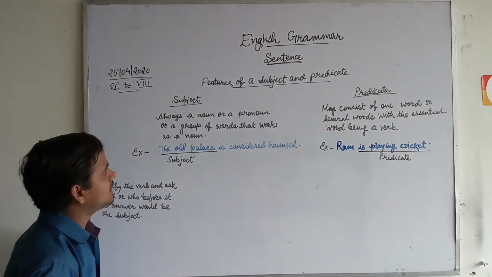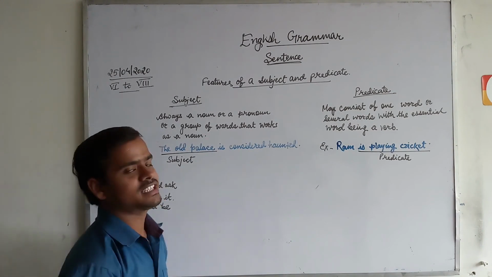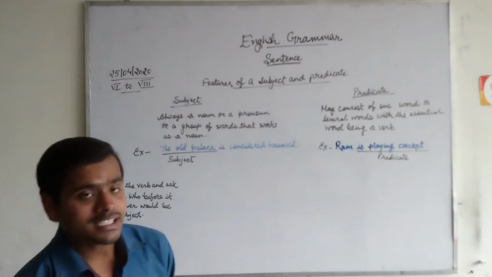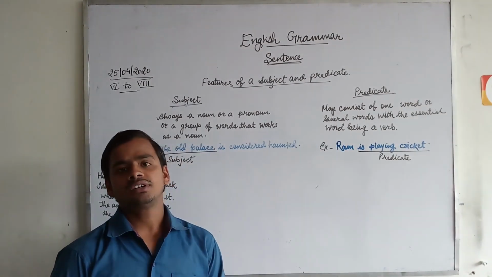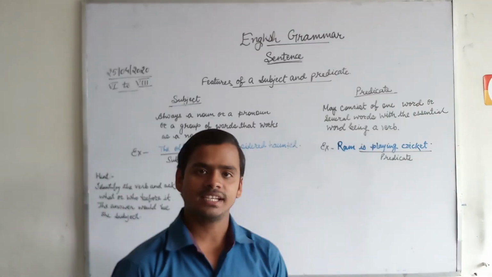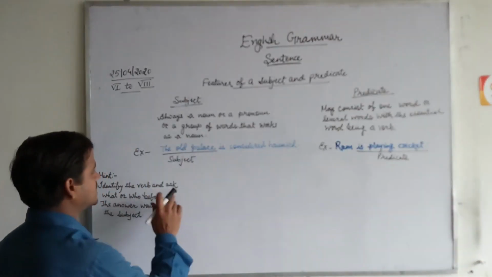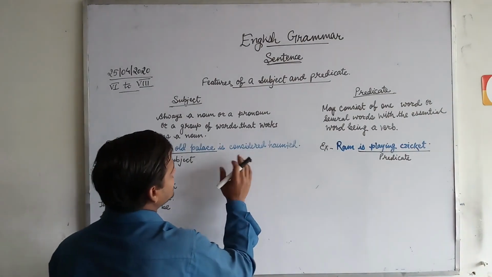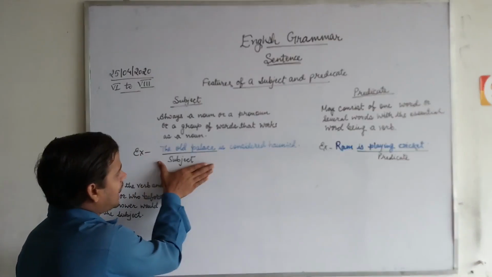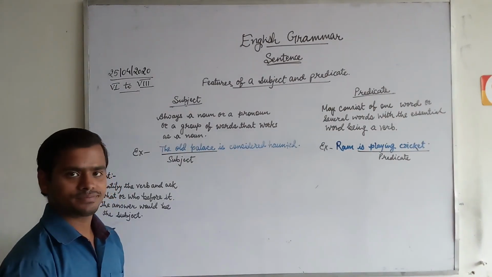Subject is always a noun or a pronoun or a group of words that works as a noun. Means basically the subject is a noun or a pronoun or a group of words that works as a noun. As I have taken an example over here, you can see the old palace is considered haunted. It is a group of words that is working as a noun. So it is a subject.